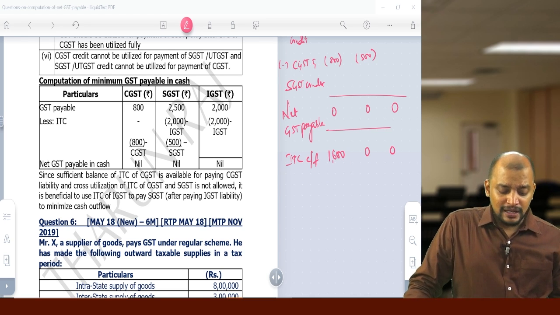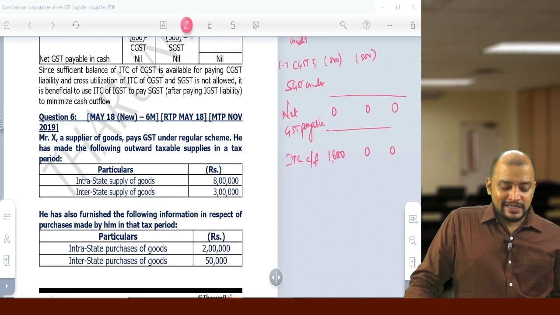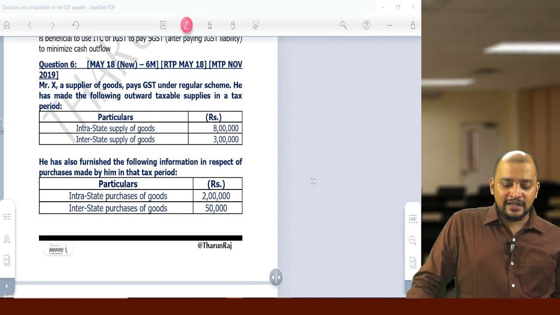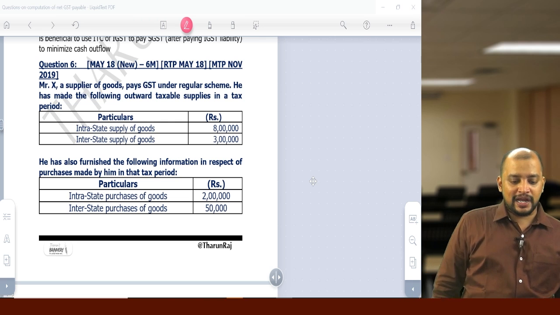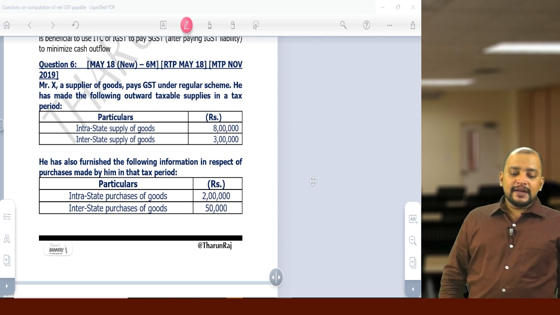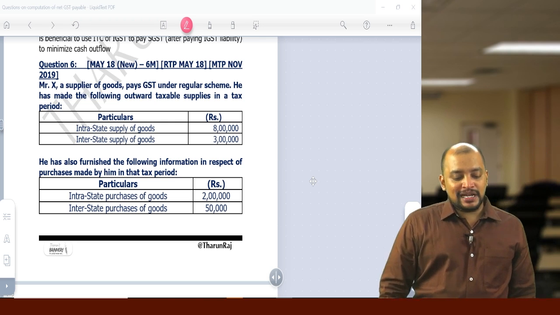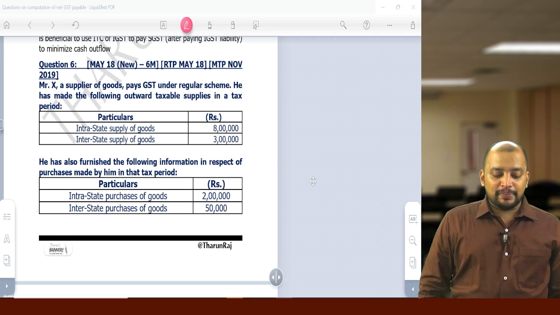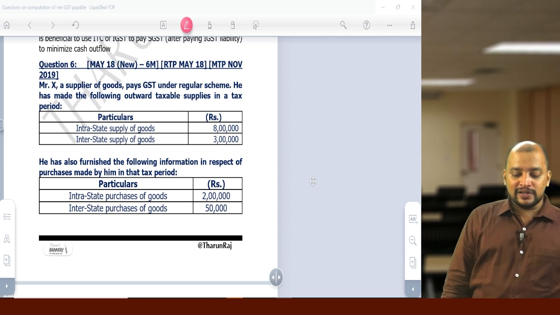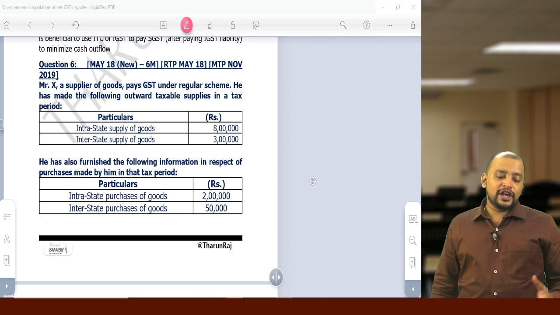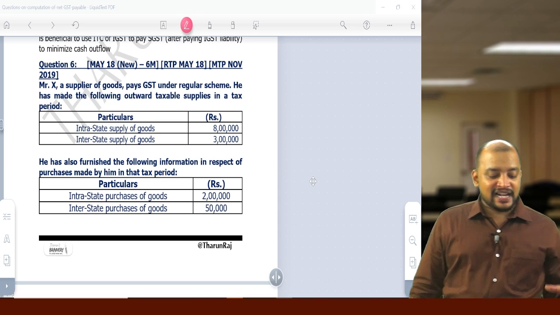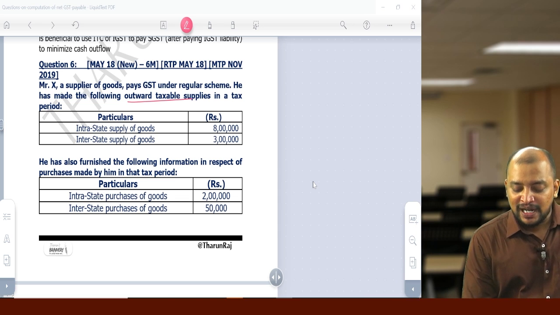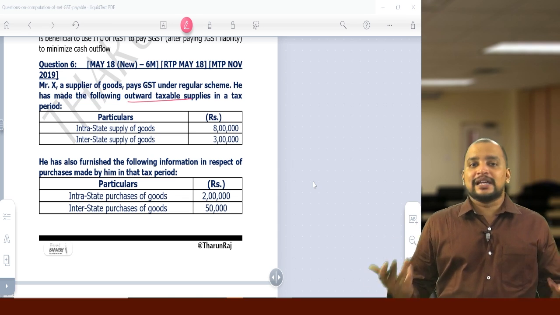Okay. Then question number 6. This question number 6 has appeared in multiple places. Okay. And May 18, RTP May 18, MTP November 19. Mr. X, a supplier of goods, pays GST under the regular scheme. He has made the following outward taxable supplies in a tax period. So this is outward supply data. From outward supply data, what we get is the gross liability.